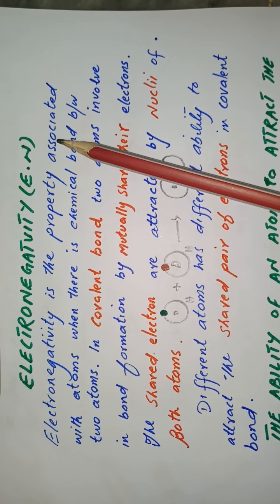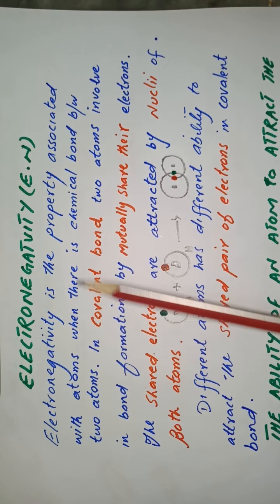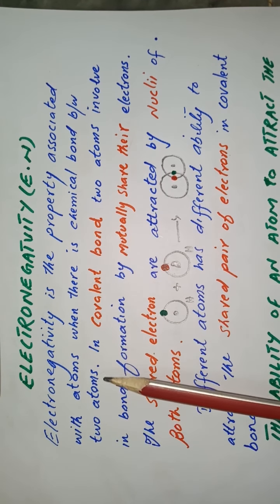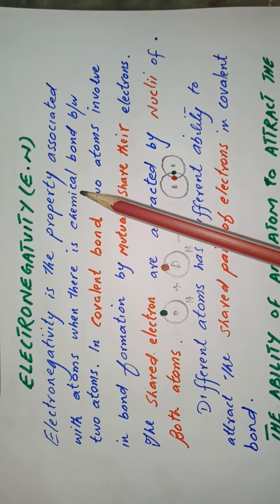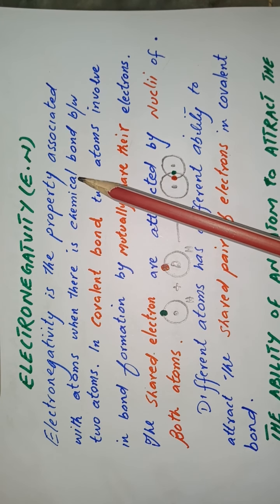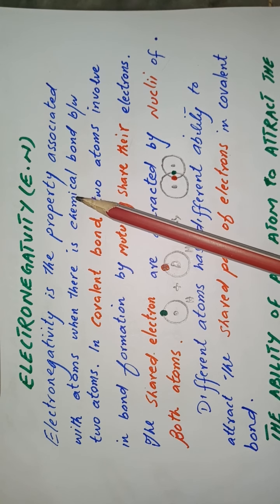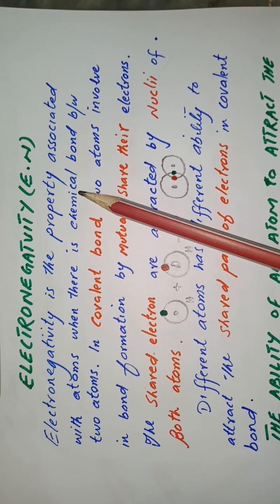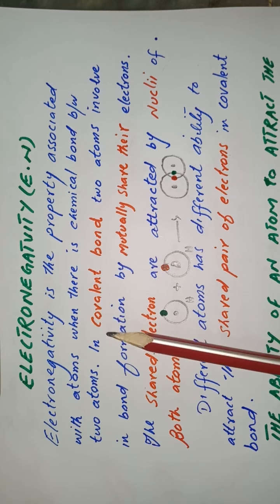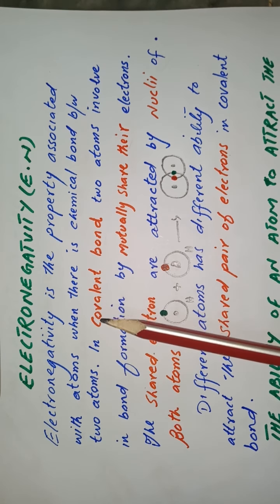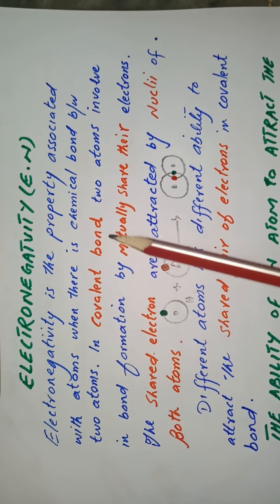Electronegativity is the property associated with atoms when there is a chemical bond between two atoms. Up till now we haven't discussed what a chemical bond is and what the types of chemical bond are. It will be discussed in the next chapter, but still, to explain the topic, I have to say something about